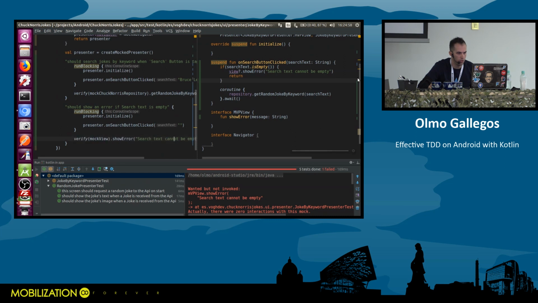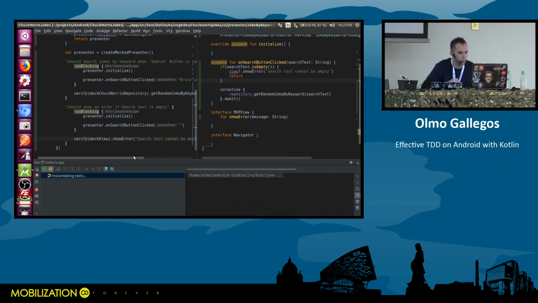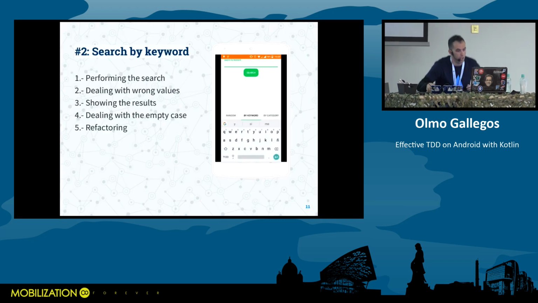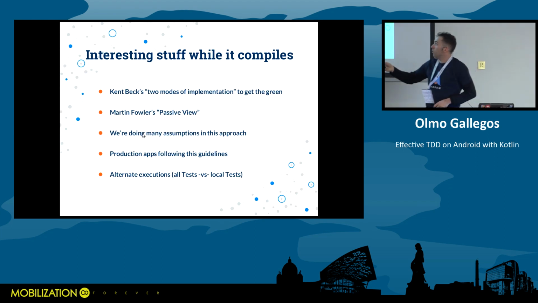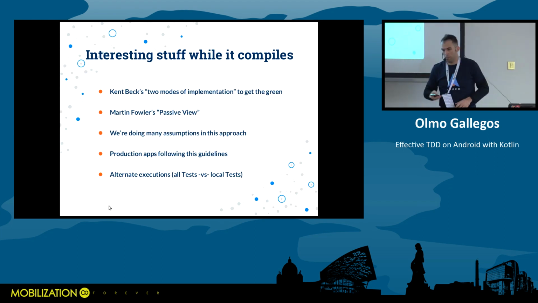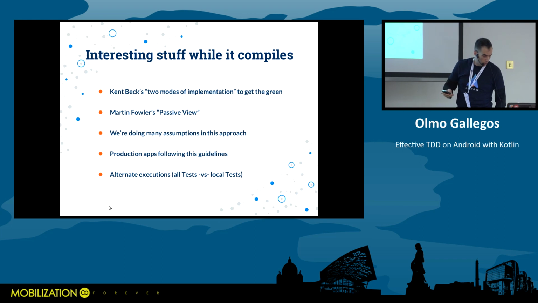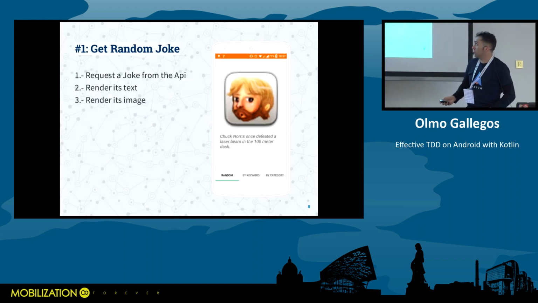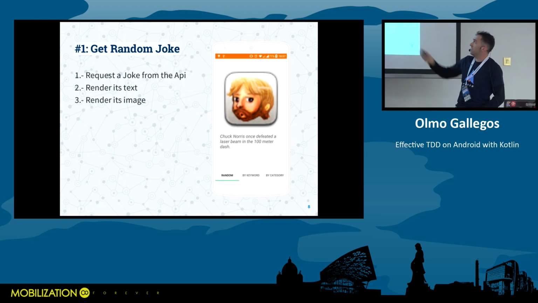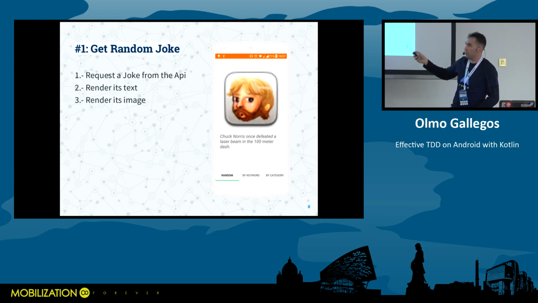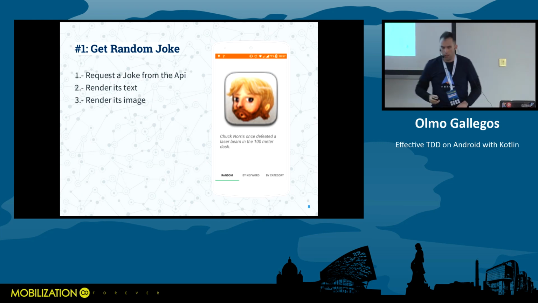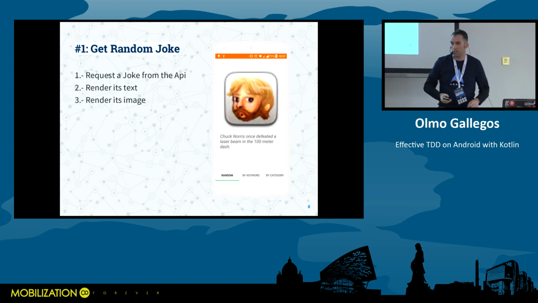Okay, more interesting stuff I might want to tell you. Yeah, we are making many assumptions using this approach. For example, when I tested the previous screen, you saw that I didn't implement a test to say this screen should show an image on top of it when it appears. Why didn't I implement this test?